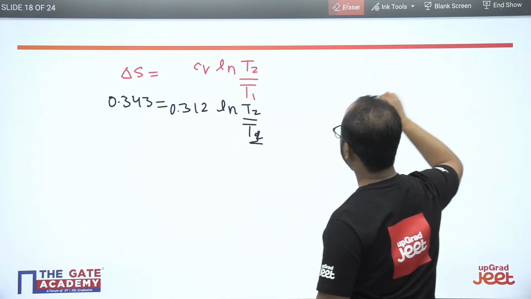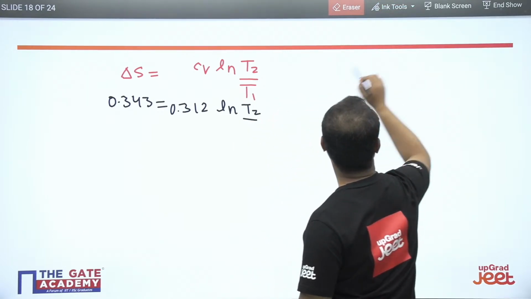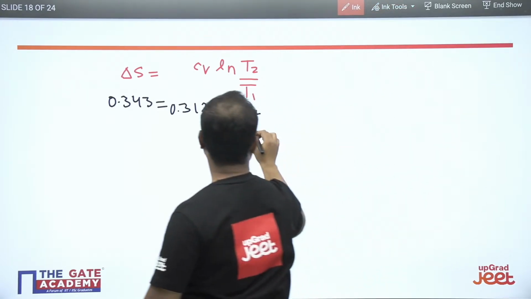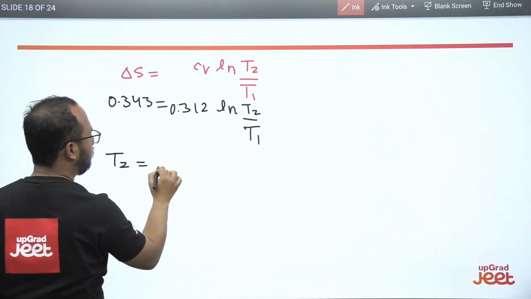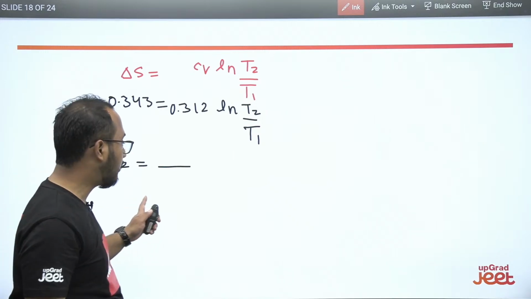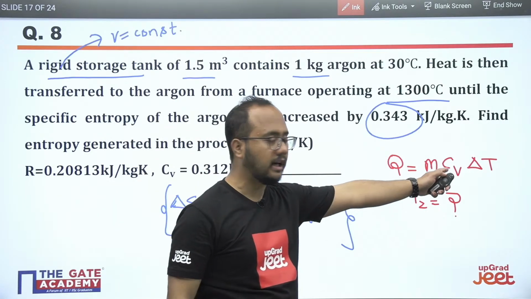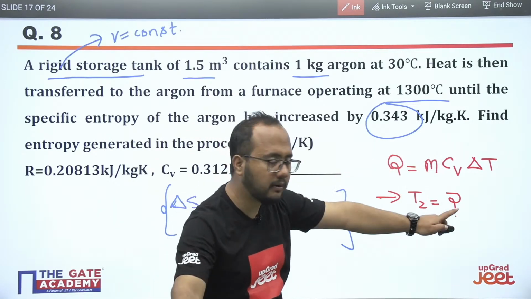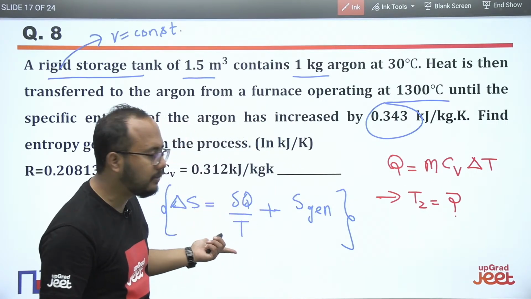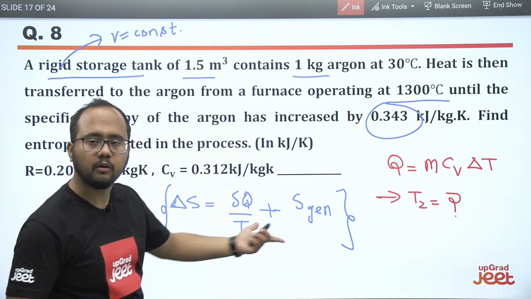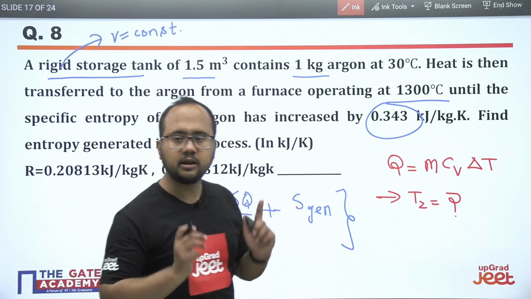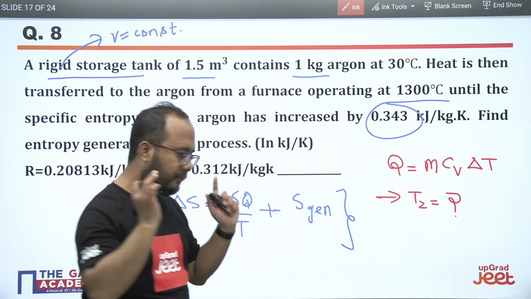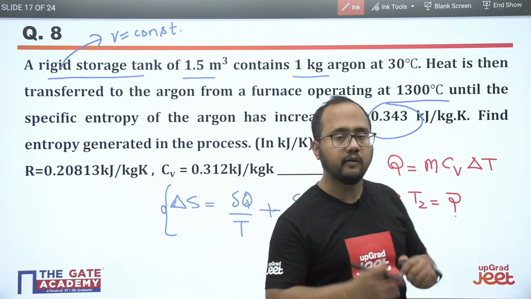So from this relation, you have to calculate T2, right? You can calculate the value of T2 here, and if you are able to calculate the value of T2, then you can calculate the value of heat transfer here. And if you are able to calculate the heat transfer, then you will be able to solve this particular entropy generation part, right? Very simple. So always make a proper flow chart while solving the question, right?